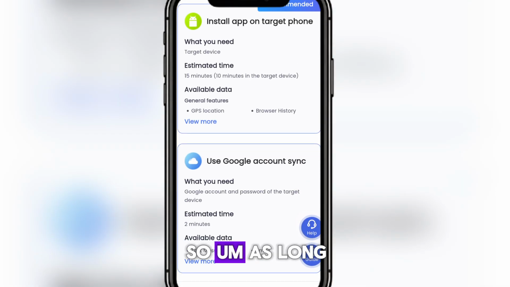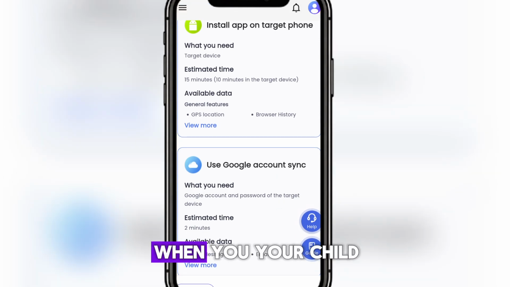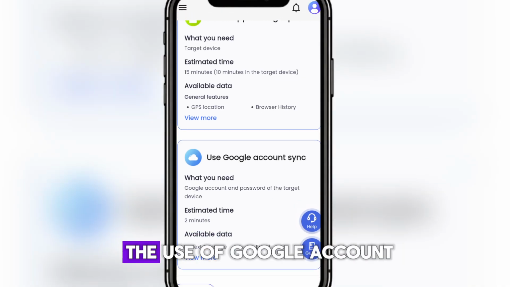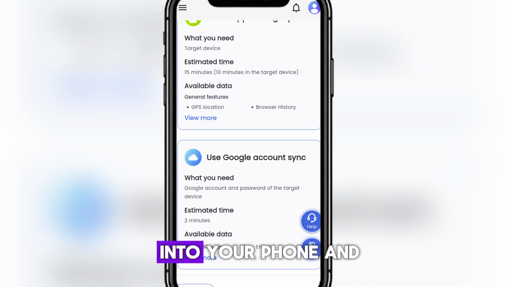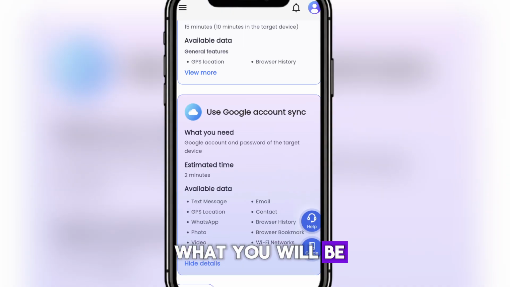As long as you have access to the mobile phone of your son, you can just take the phone. It will only take you 15 minutes to set everything up. When your child is probably far away from you, you can use the second option, which is the use of a Google account. If you have the Google account of your child, you can just log into your phone and you will be able to monitor. Let me show you what you will be able to monitor.